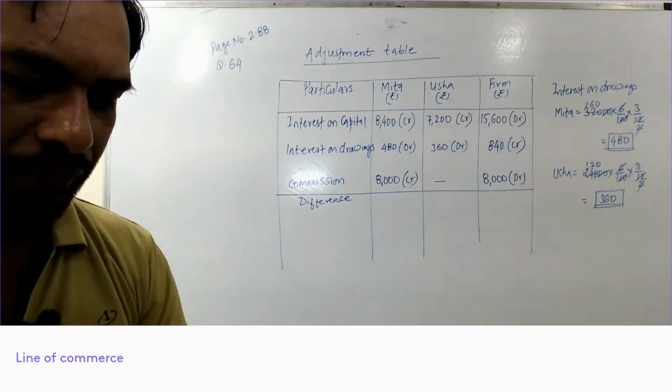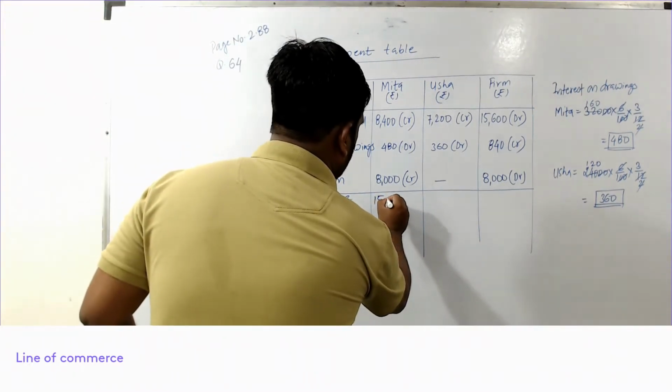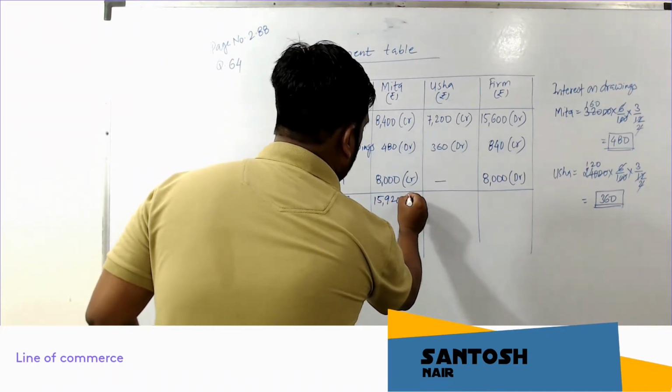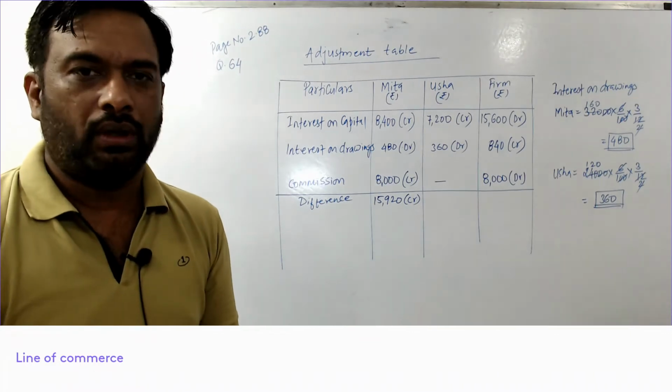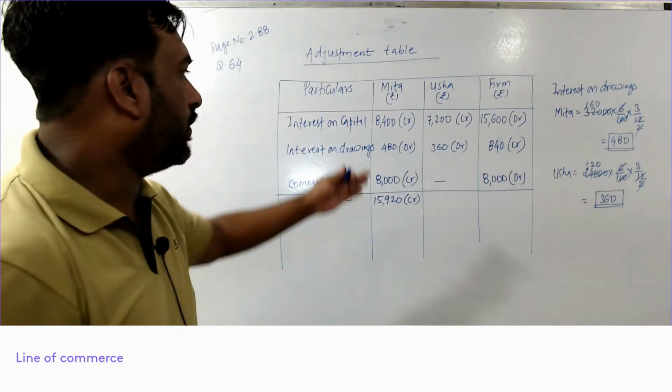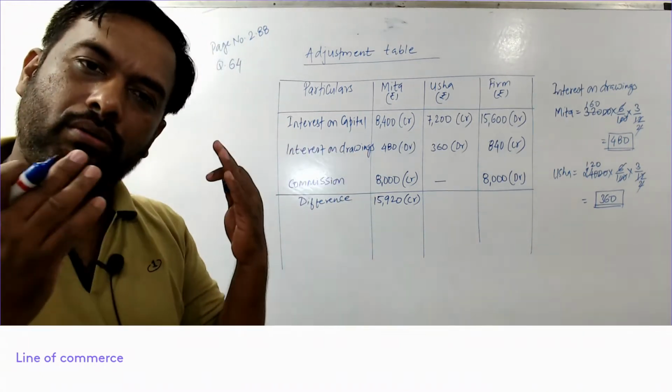So that will be 15,920 rupees credit, because credit is more. That's what I was saying, plus minus rule. Just take the difference and whichever is more, put that. If credit is more, write credit. If debit is more, write debit.